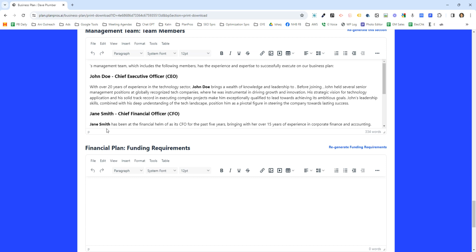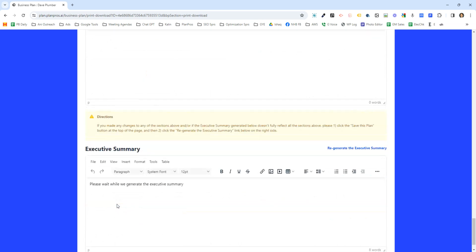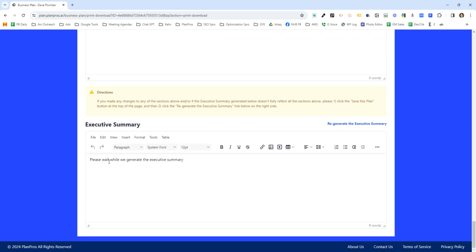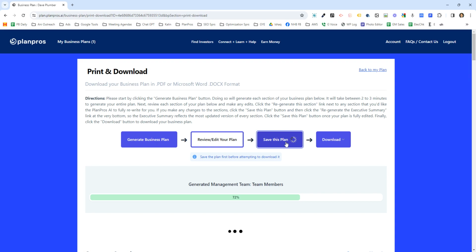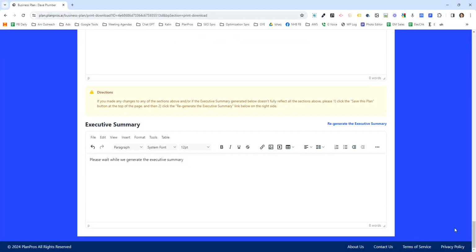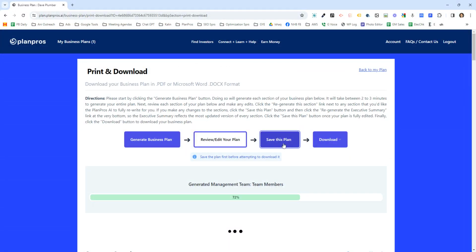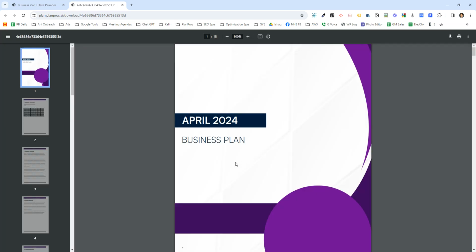And so the main thing I want to see, if I enter my name as John Doe, I want to make sure that it says John Doe in the executive summary. If for some reason it didn't, what you want to do is save your plan. It's going to save all your sections. Then you'll regenerate your summary, and then you'll save your plan again. So I just want to make sure that before you leave this page, you save your plan. And then you choose to download however you want to download your plan, Word or PDF, etc. And that does depend on the type of plan that you have, whether you have a professional plan, etc.